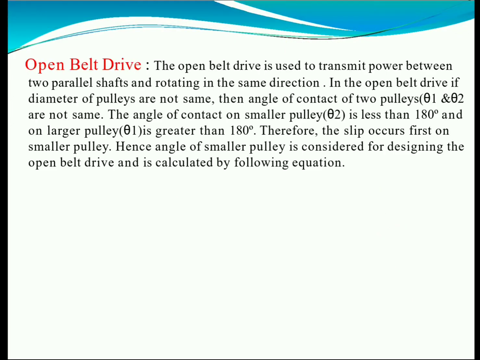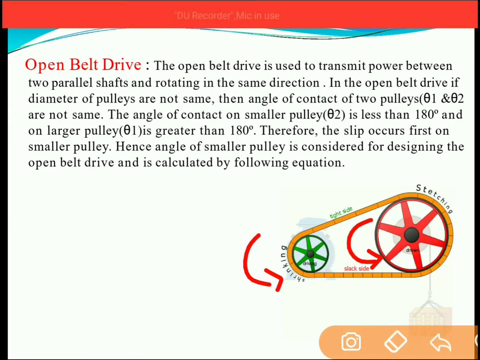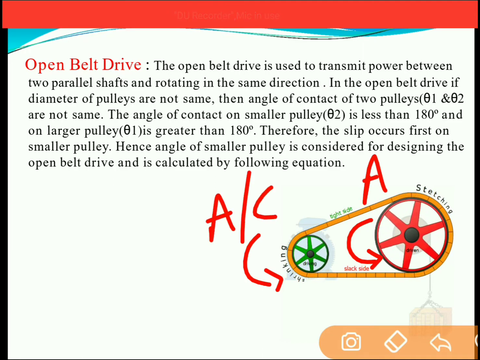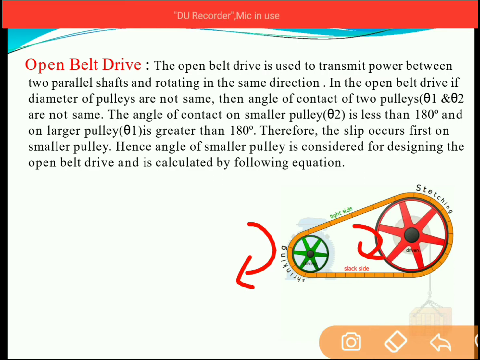Now let us start with the open belt drive. In the open belt drive, the driving and driven pulleys both rotate in the same direction. As you see, if the driving pulley rotates in the anti-clockwise direction, then the driven pulley will also rotate in the anti-clockwise direction. So both are rotating in the same direction. Now if we change the rotation of the driving pulley, if the driving pulley rotates in the clockwise direction, then the driven pulley will also rotate in the clockwise direction.